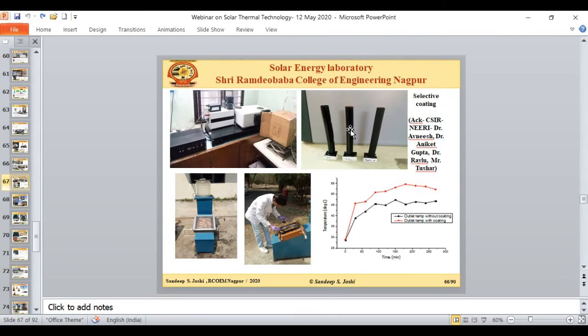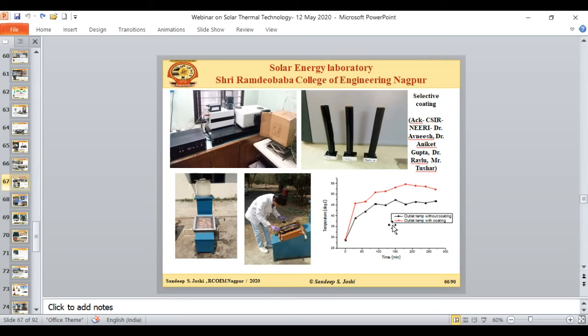Then after the simulation, we tried with the actual sunlight, and you can see my student is working with this solar water heater in the picture. This is a solar water heater which has copper as an absorber surface, and that is a dimpled surface, so that we get a good amount of absorption area. All the selective coating materials which we have developed were coated on this absorber surface and tested with sunlight, and this arrangement is giving very good results.